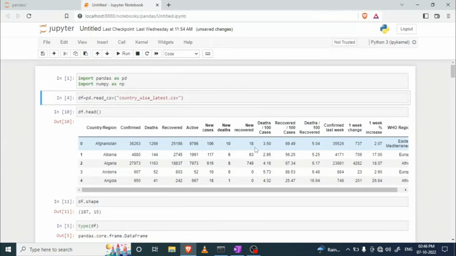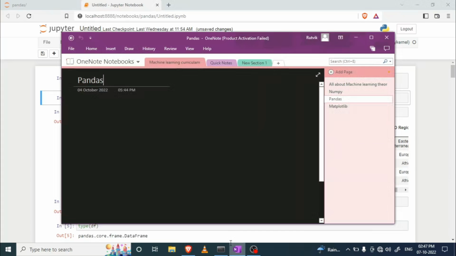In this course, we are going to learn about pandas. Basically, pandas is a library with the help of which you can easily read any CSV file. Here we are going to read a CSV file named country_wise_latest.csv. This CSV file contains all the information about COVID-19 cases, right?